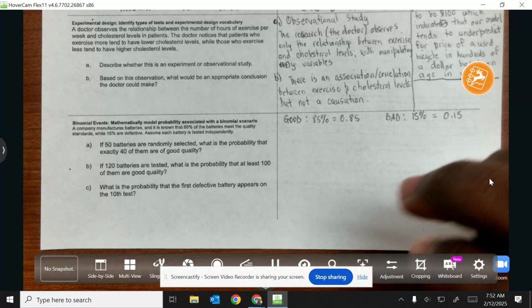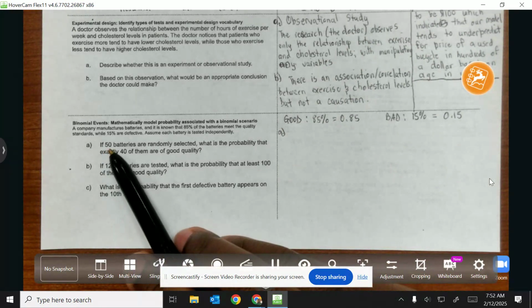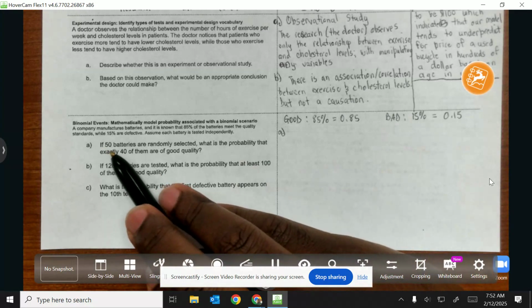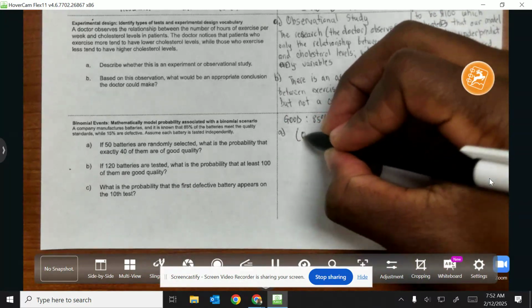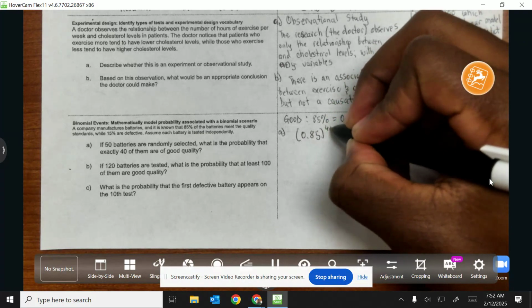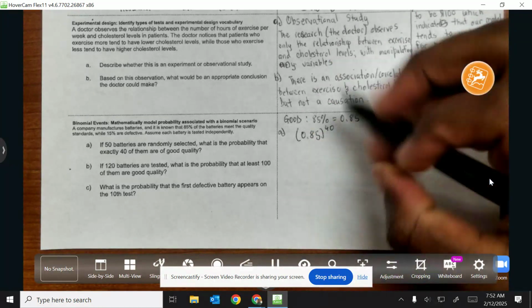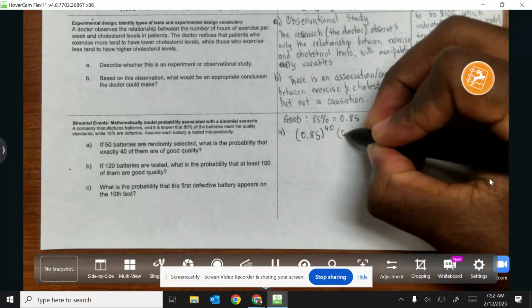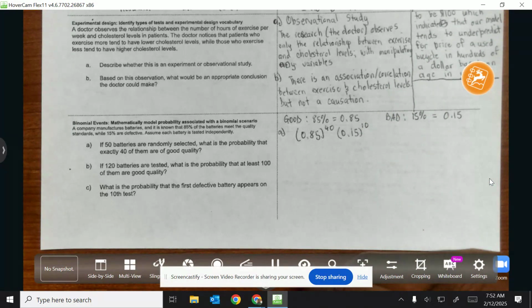Now let's go ahead and answer the first question. It says, if 50 batteries are randomly selected, what's the probability that exactly 40 of them are good quality? So we're selecting 50 batteries, and we want 40 of them to be good. We need to evaluate the probability of being good, which is 0.85, and I need 40 of them to be good. But if I selected 50 and 40 of them are good, that means there are 10 of them that aren't good, or 10 that are bad or defective. So I need to use the probability that they will be defective, and that needs to happen 10 times.